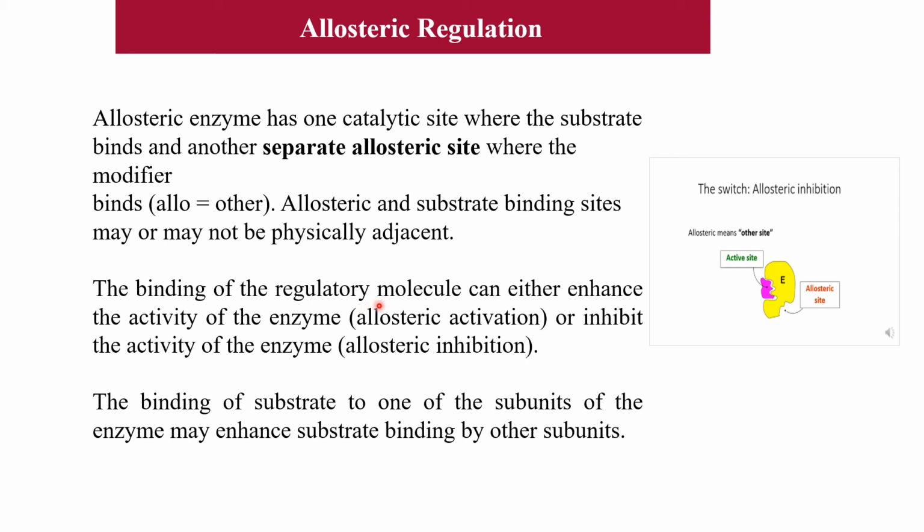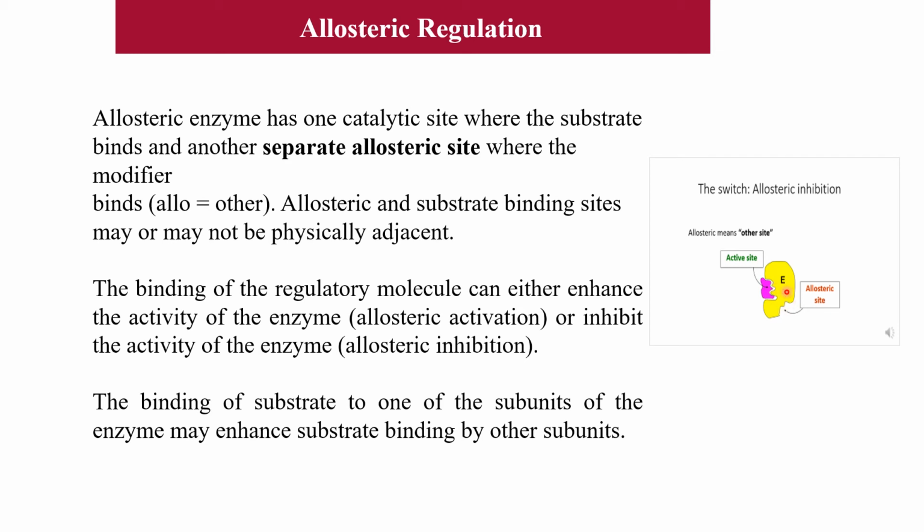The binding of the regulatory molecule can either enhance the activity of the enzyme, which is called allosteric activation, or it can inhibit the activity of the enzyme, which is called allosteric inhibition. So allosteric is not always inhibition. It can be an activator or an inhibitor. It binds to this different site, and if it activates the enzyme, that is an allosteric activator.